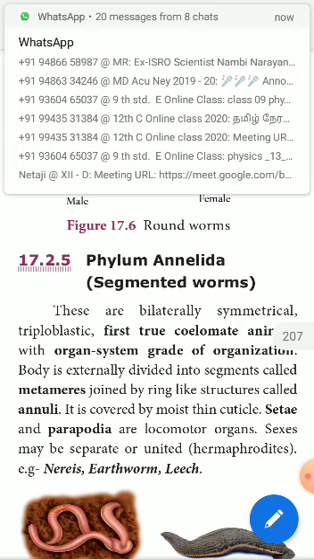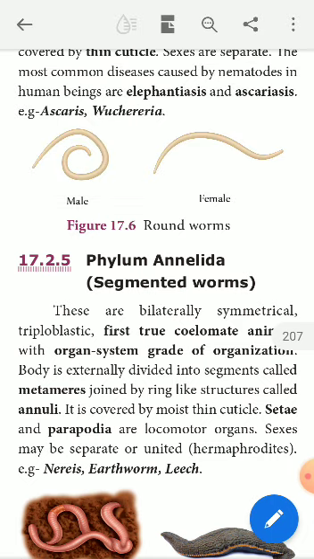Next, the segments are joined by ring-like structures called annuli. These segments are connected with one another, joined with each other by means of a structure called an annulus, singular, annuli, plural. Okay.